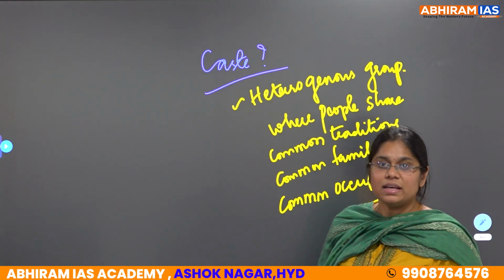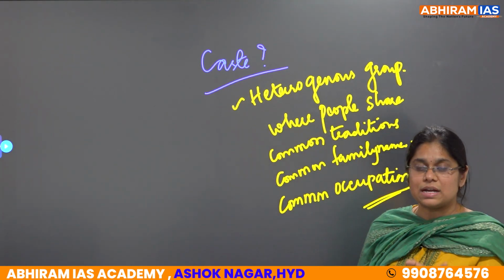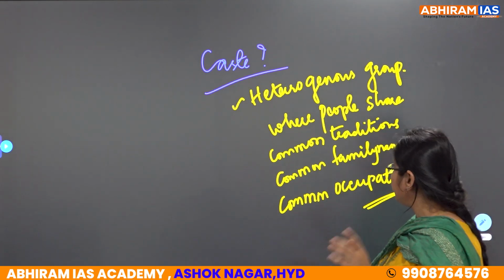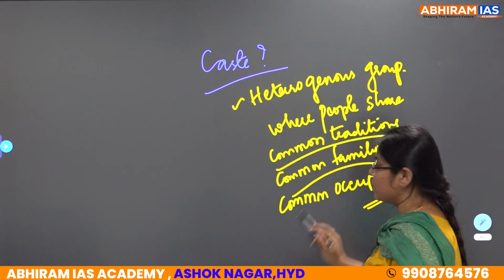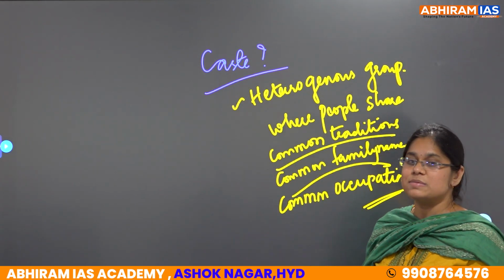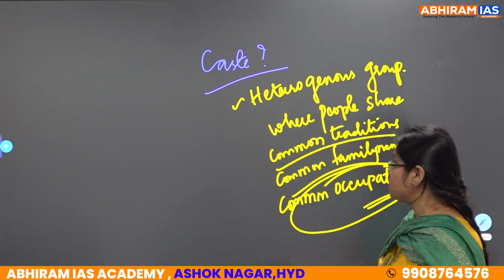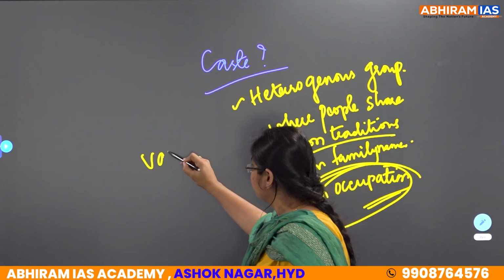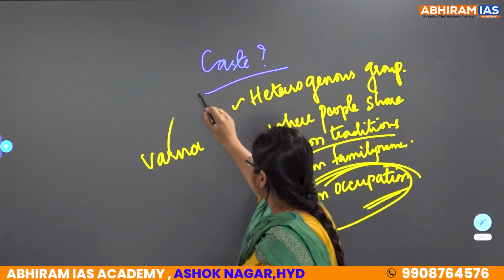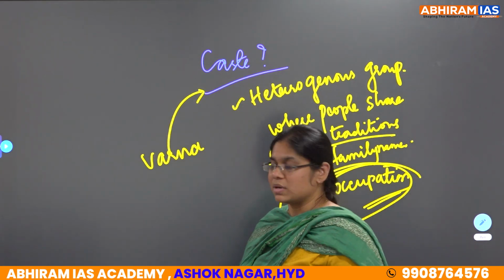So caste ante enti? Caste is nothing but a heterogeneous endogamy group where people share common traditions, common family name, that is common surnames, and also common occupation. Intaku mundunna varna system, it has been slowly evolved into the caste system. Clear?